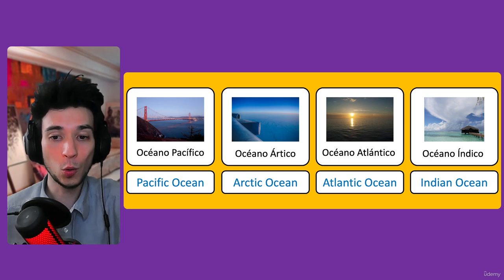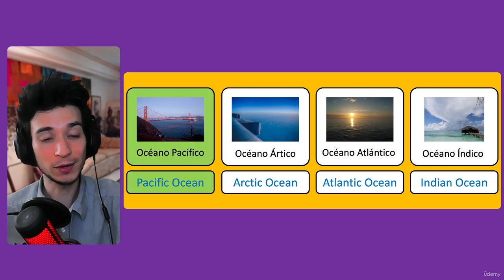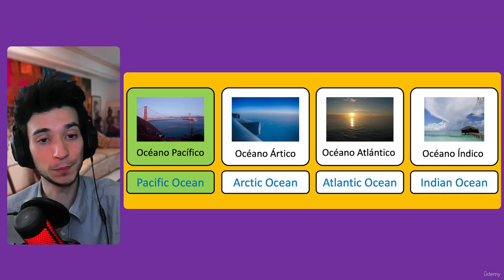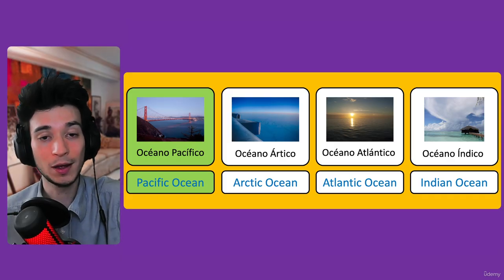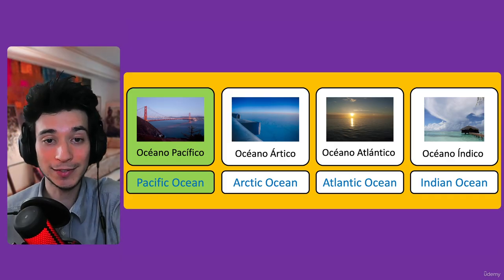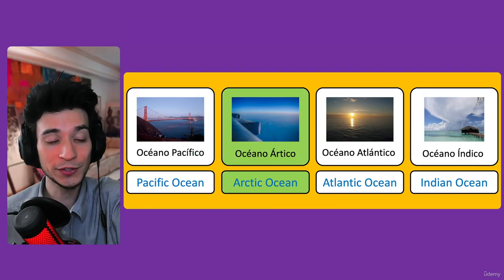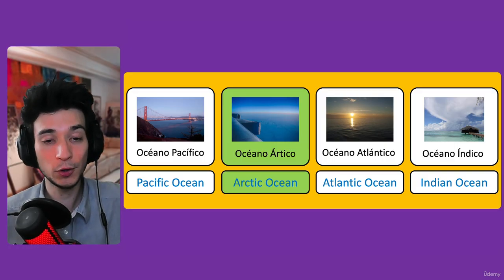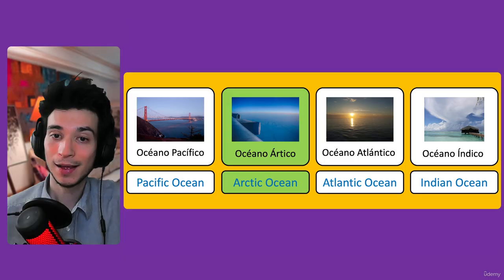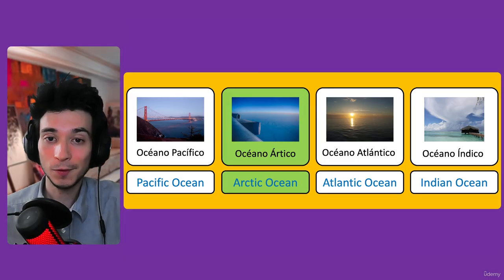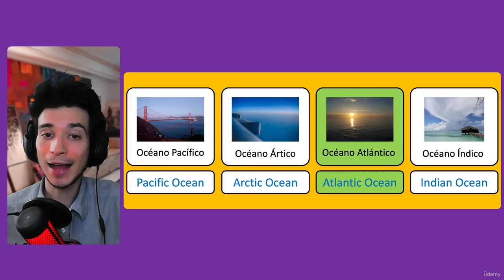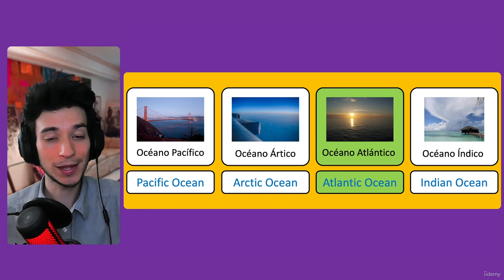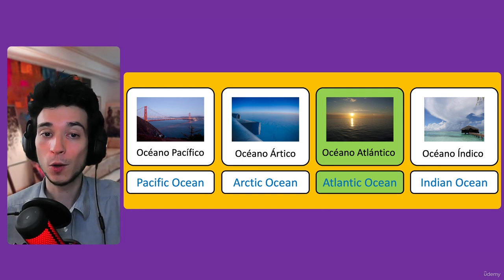Then we have Océano, ocean. Océano Pacífico, Pacific Ocean. And then we have Océano Ártico, Arctic Ocean. And the third one, Océano Atlántico, Atlantic Ocean.